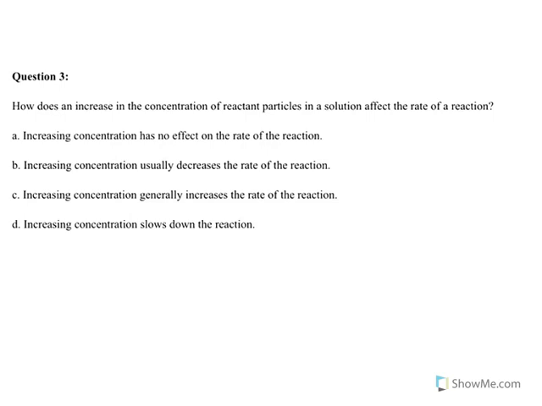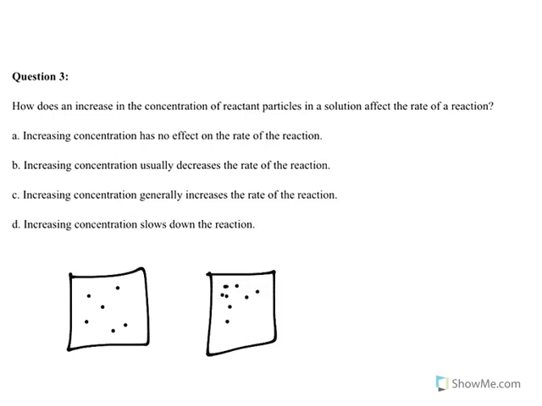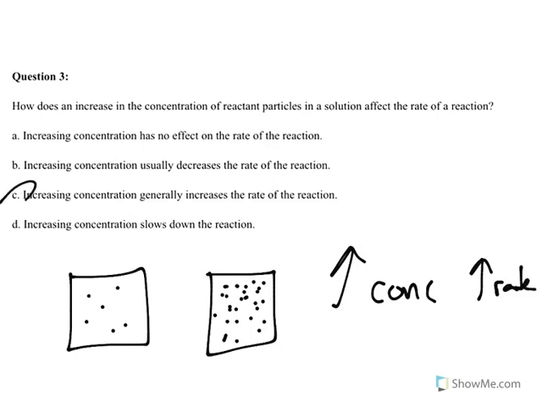Question 3, how does an increase in the concentration of reactant particles in a solution affect the rate of a reaction? So compare here, we have a solution, and here we have a much more concentrated solution. Going back to collision theory, more particles means there are more collisions, which means there is more opportunity for this reaction to occur. So that's going to lead us to believe that an increase in the concentration should result in an increased rate of this reaction, which is what C says.